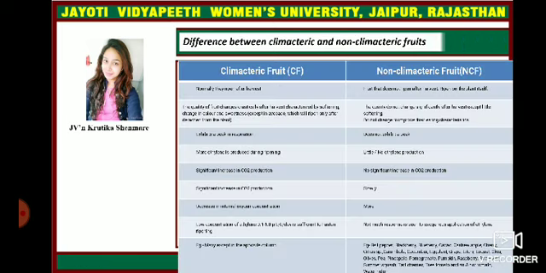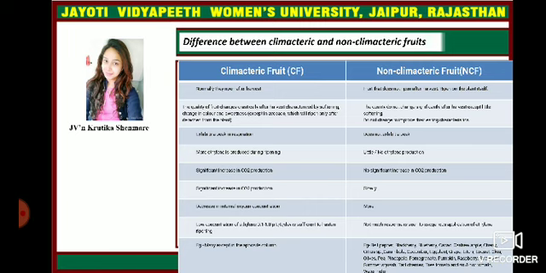The difference between climacteric and non-climacteric fruits. Climacteric fruits normally ripen after harvest, and non-climacteric fruits are fruits that do not ripen after harvest but ripen on the plant itself. The quality of climacteric fruit changes drastically after harvest, characterized by softening, changes in color and sweetness, except in avocado, which will ripen only after being detached from the plant. In non-climacteric fruits, the quality does not change significantly after harvest except for a little softening, and does not change to improve the eating characteristics.